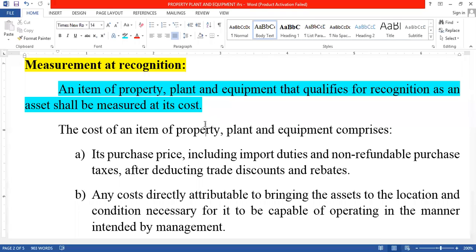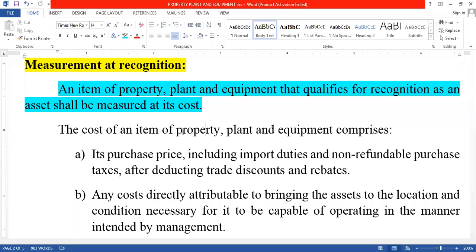So when the property plant and equipment is qualified, we identify it as an asset and recognize it. When we recognize it as an asset, it will be measured at the cost price of the asset. This is about the measurement when we are recognizing it as an asset.